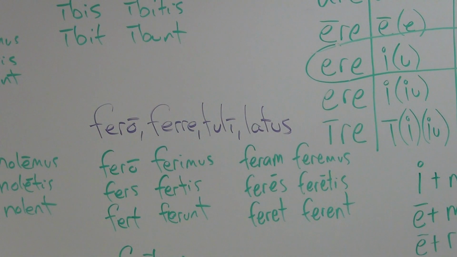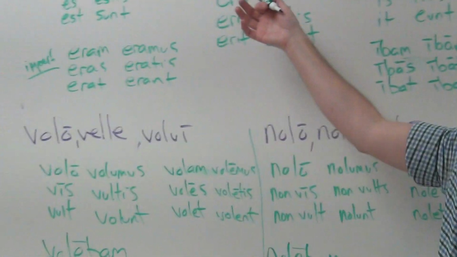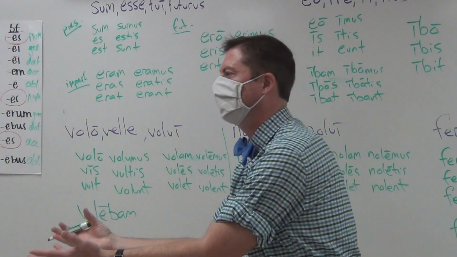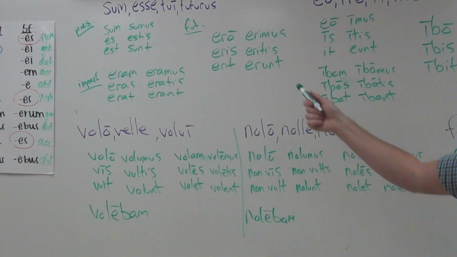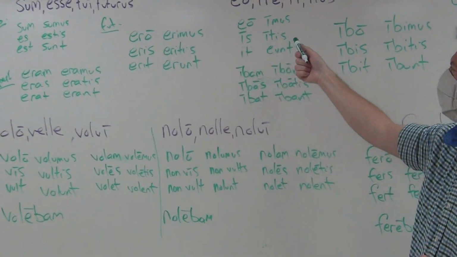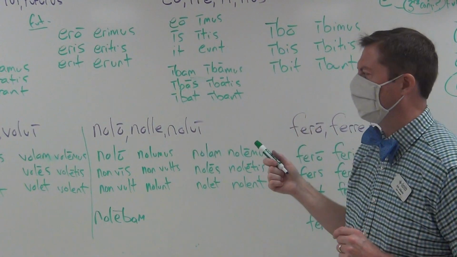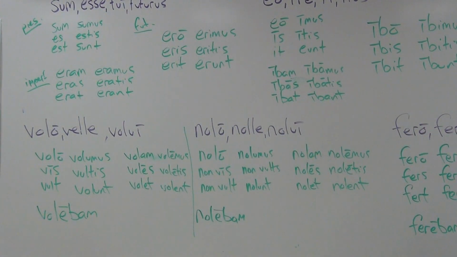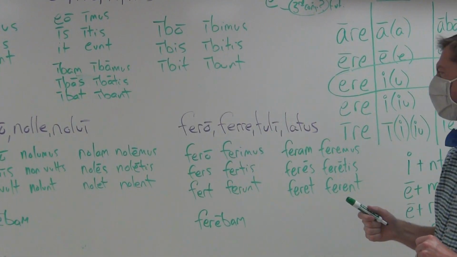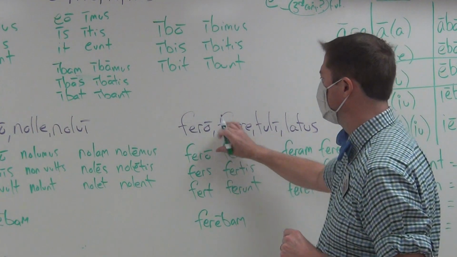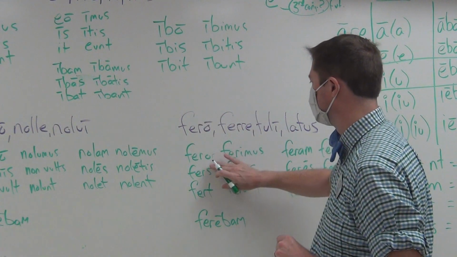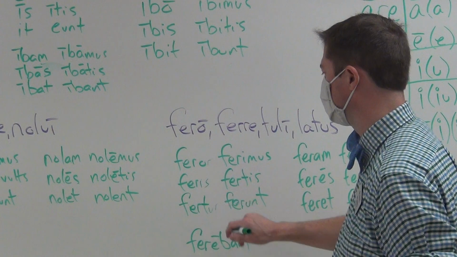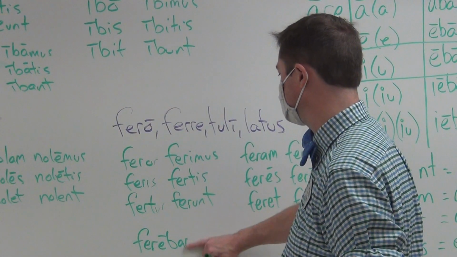Now, we can also make these passive. Now, you cannot make sum, esse passive. I mean, it means to be. You have, let's say, for example, the verb to love actively, to be loved passively. You can't say to be and to be been. It's difficult to say to go and to be gone. That doesn't make sense. This one is not going to be expressed passive. But you can have the expression of the passive for to bring or to carry. Because you can say, I carry. All you got to do is make it passive. I am carried. You are carried. He is carried.